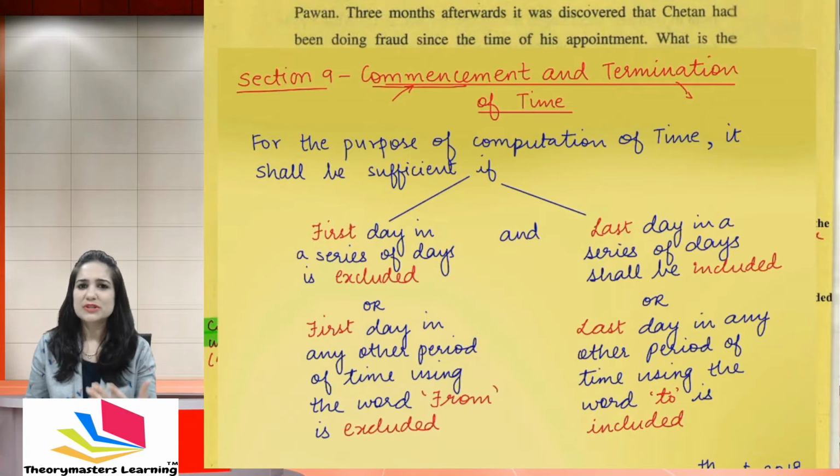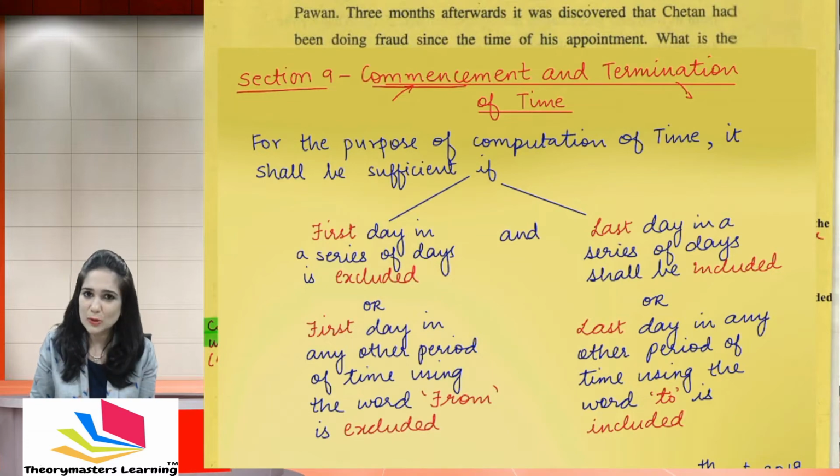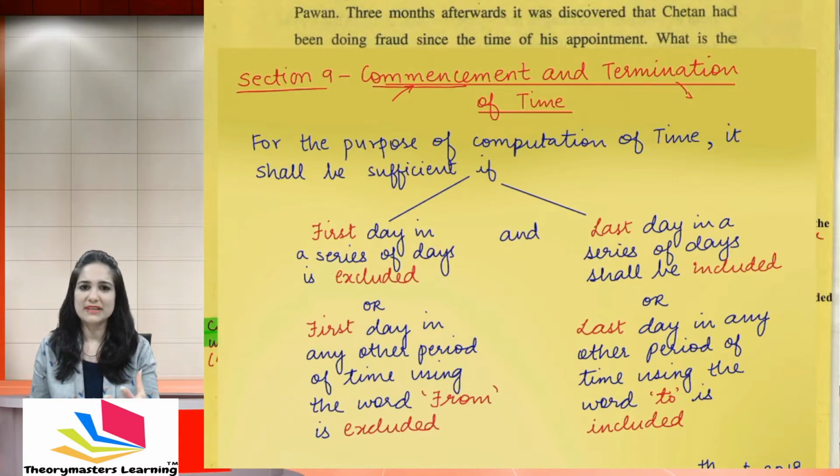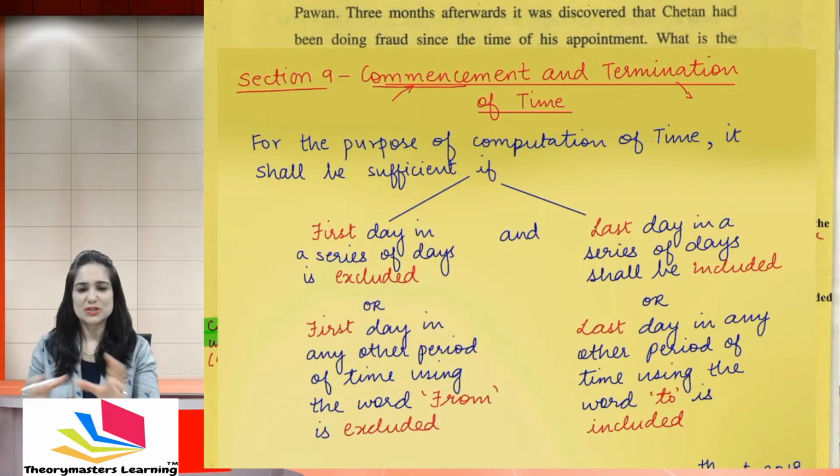So from which day should we start the calculation and when should we end? What is the day to be included and what is the day to be excluded? The calculation will always begin from a date and terminate on a particular date. Just keep these words in mind and let us discuss the provisions.